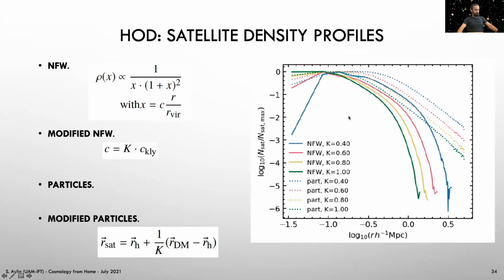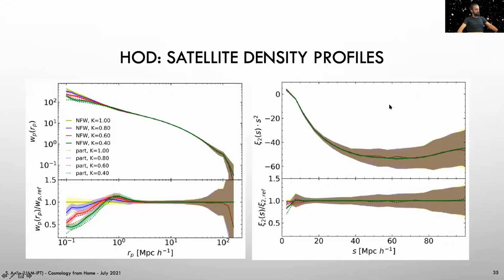These are the resulting profiles that we get by varying our modeling. Even if these variations may seem a bit large, when we go to study the clustering, we see that it has no effect on the quadrupole and only a mild effect on the projected correlation function.